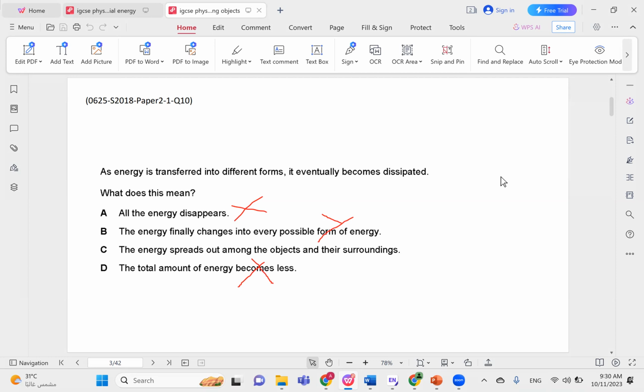So basically, dissipated means it spreads out among the objects and their surroundings. For example, if a car is moving at a certain speed and then you press on the brakes, it slows down, so its kinetic energy decreases due to friction with the ground. And what happens then? The kinetic energy is transformed into heat energy that just goes into the environment, right? The heat dissipates into the air. So the correct choice here would be choice C.